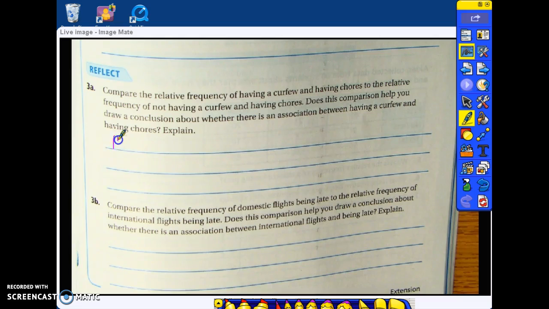So having a curfew and chores had a 50% relative frequency. And not having a curfew and having to do chores is also 16 out of 32, which is 50%.